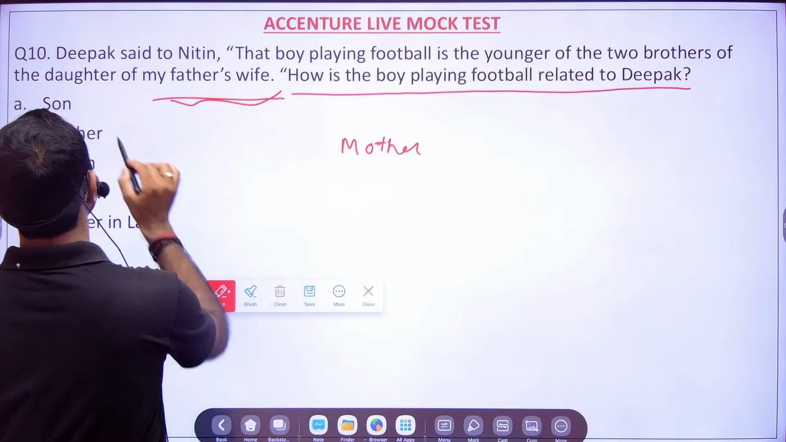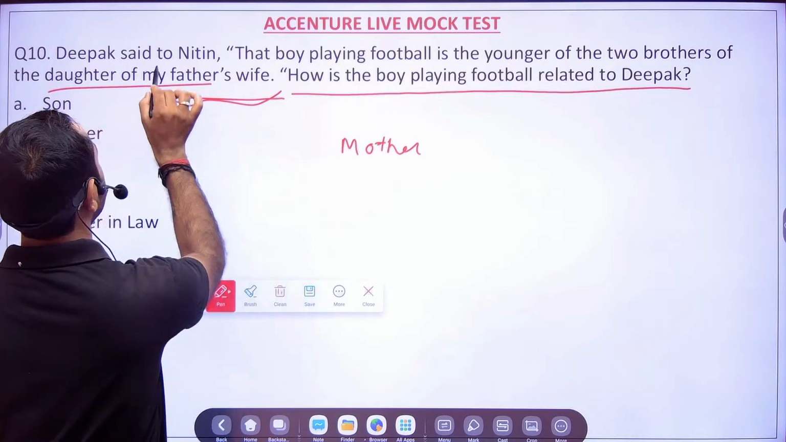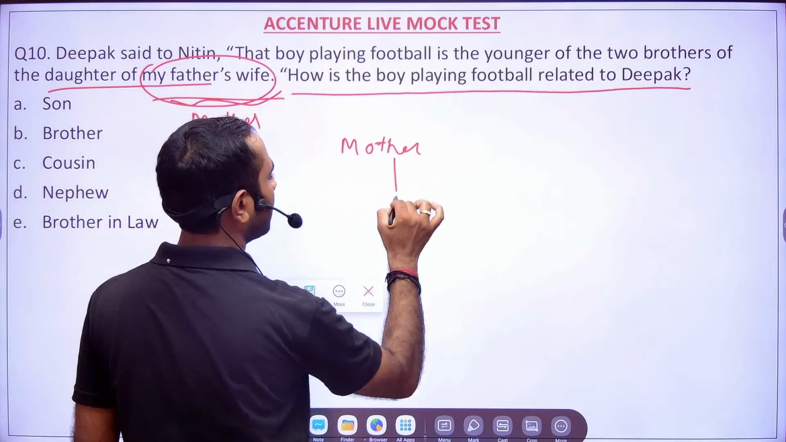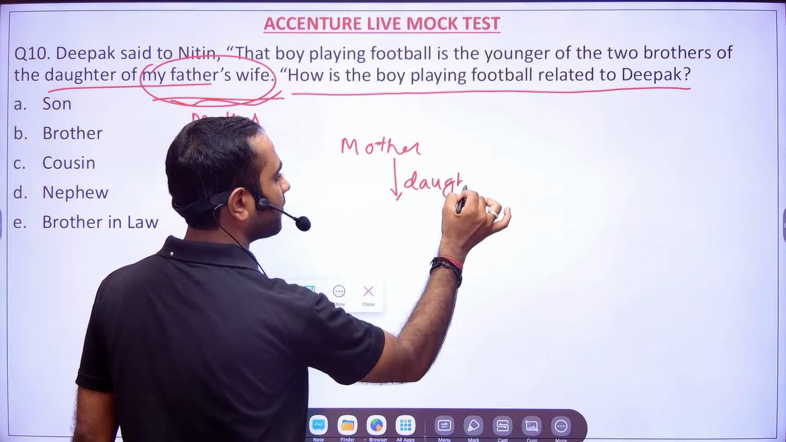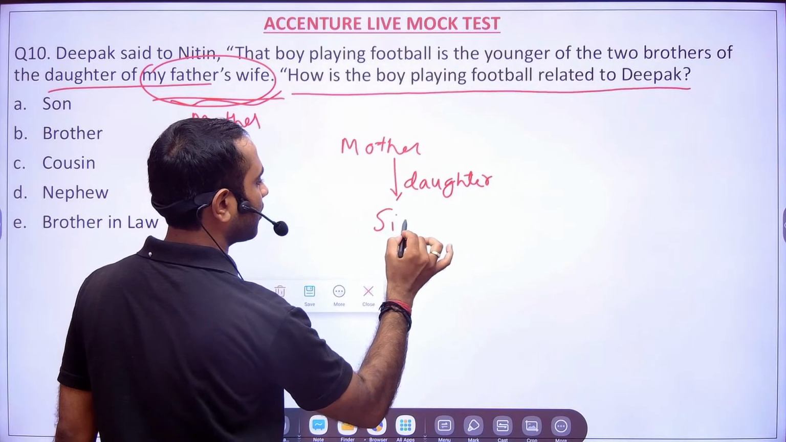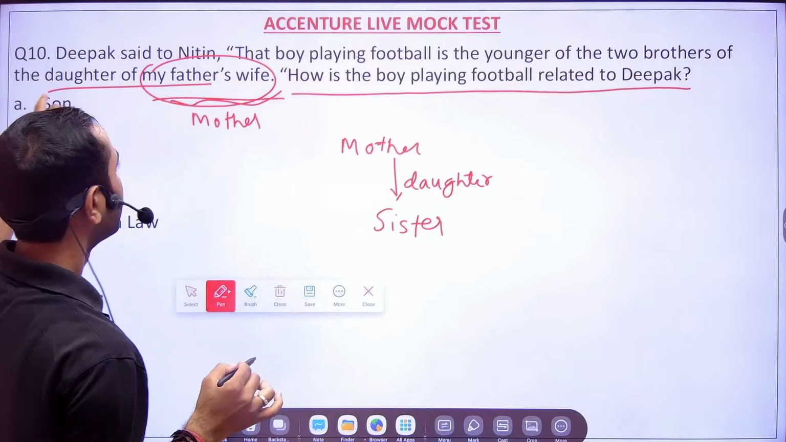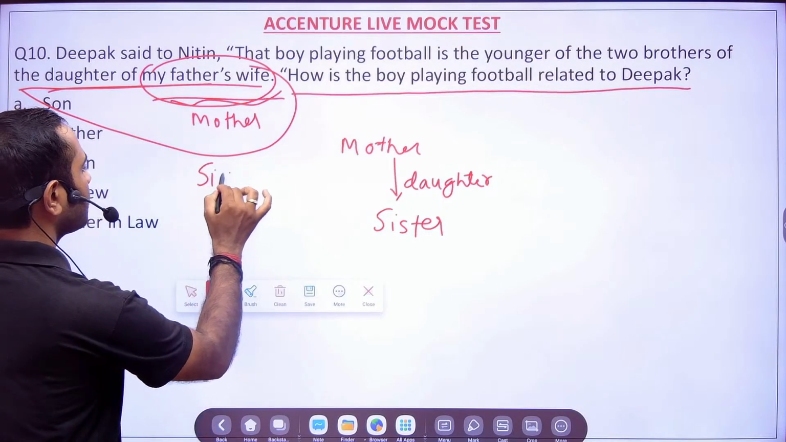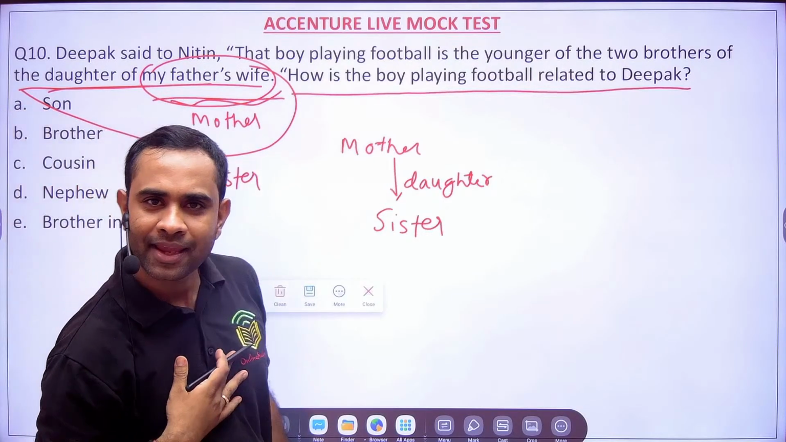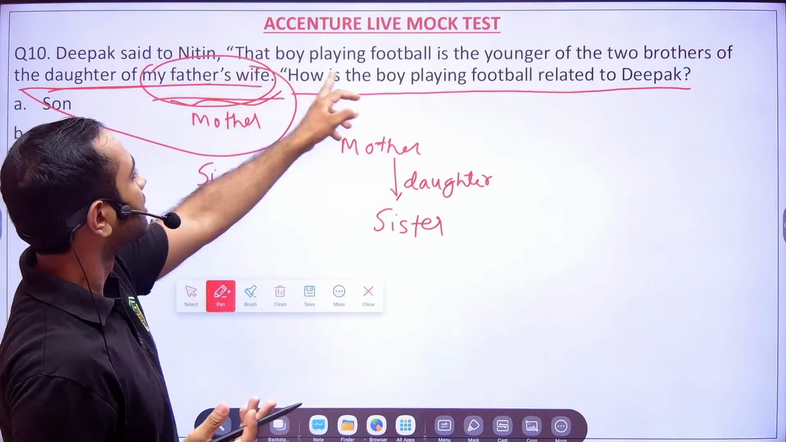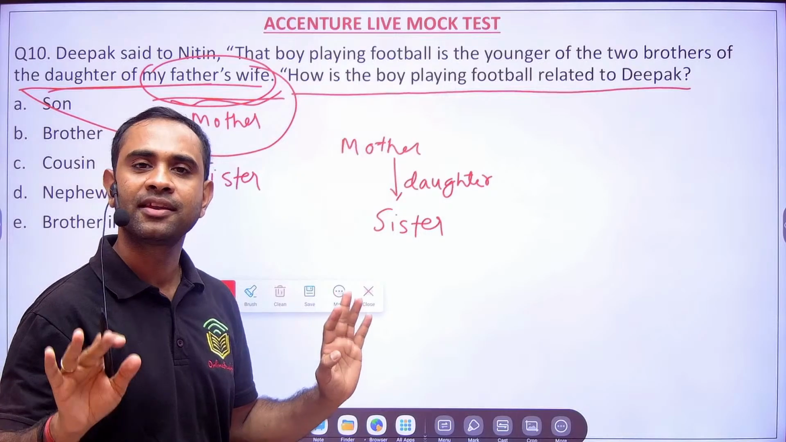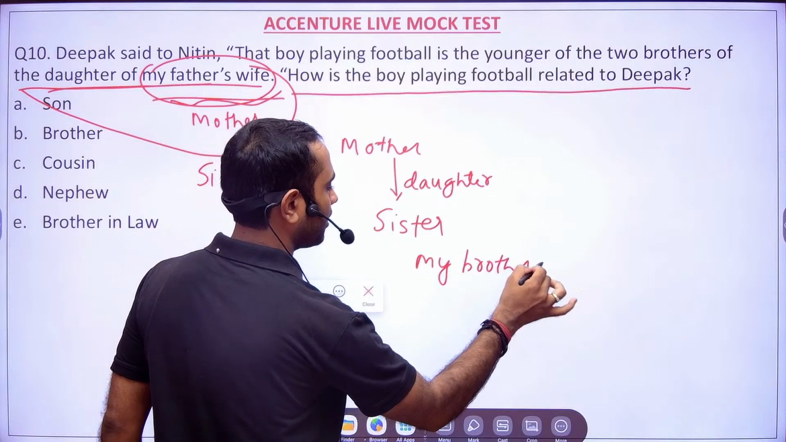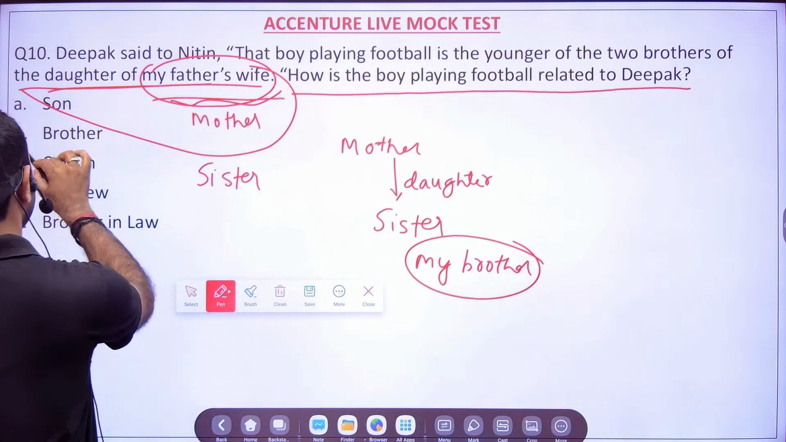Then the daughter of my mother. My mother's daughter is nothing but my sister. Then the brothers of my sister. Now this complete thing is sister, so the brother of my sister is my brother, right? So the boy who is playing football is nothing but my brother. So the answer will be brother, not cousin.